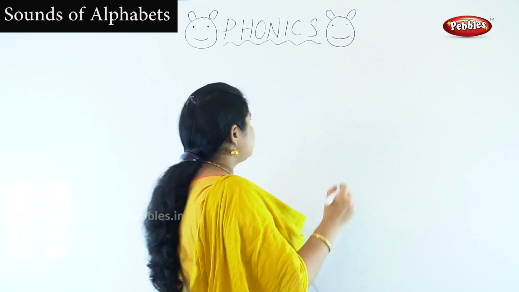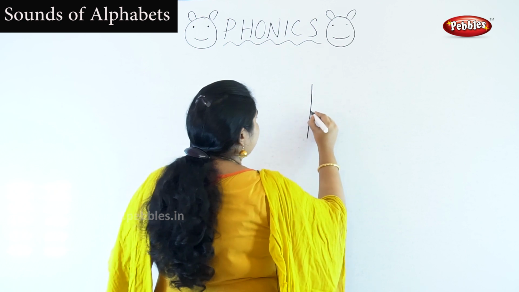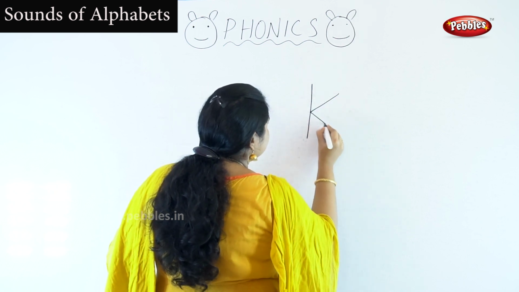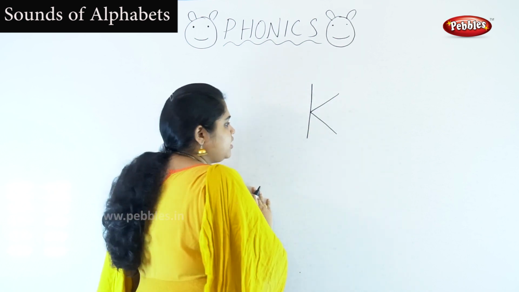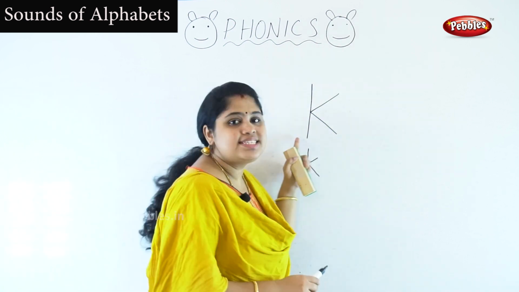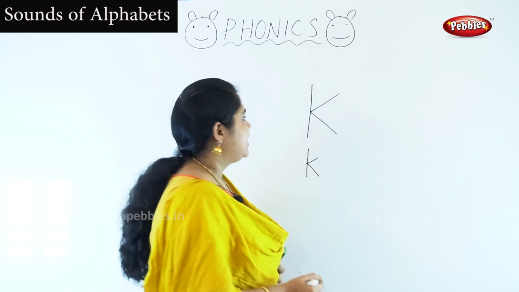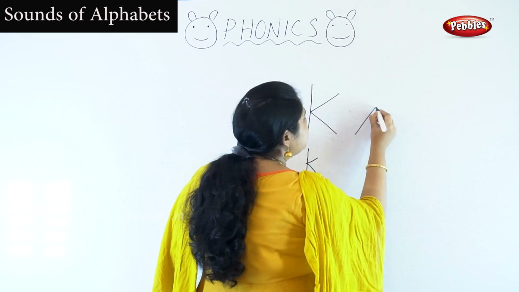How to write capital K? You have to put a straight line and a slanting line like this. Yes, capital K and small k. Okay, this is capital K and this is small k. K, kite.